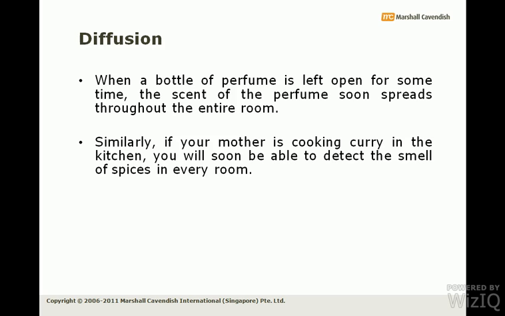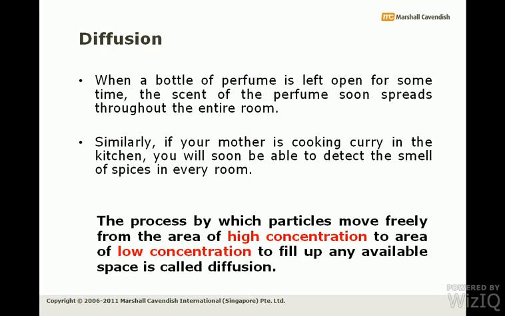But the main aim of the particles is to spread out evenly, to fill up any available space. That is the main aim of diffusion. So we can define diffusion as the process by which particles move freely from the area of high concentration to the area of low concentration to fill up any available space.